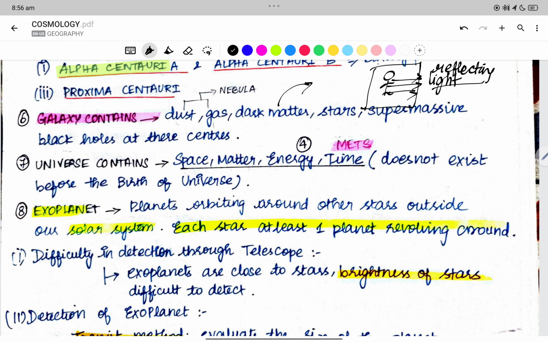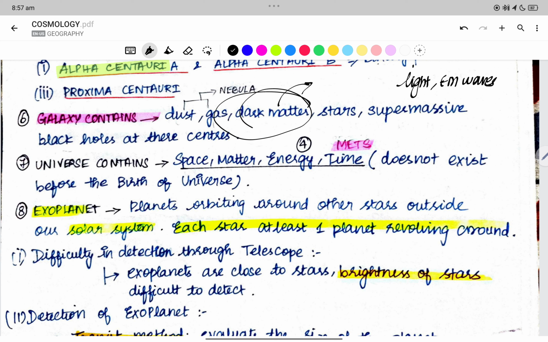Leave aside light, because the entire universe is mostly dark, right? So he is not responding to light. At the same time, he is not responding to the electromagnetic waves which we use to detect objects. So he is not reacting to light, and he is not reacting to electromagnetic waves. That is why we call it dark matter. Something is present, but it is not visible to our eyes.